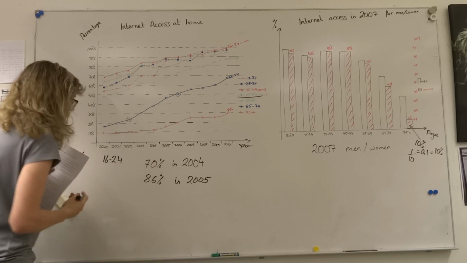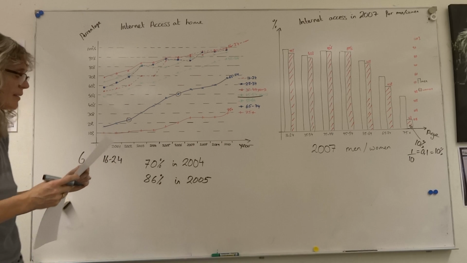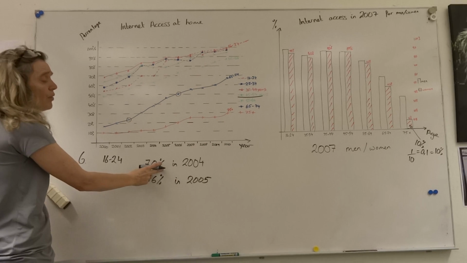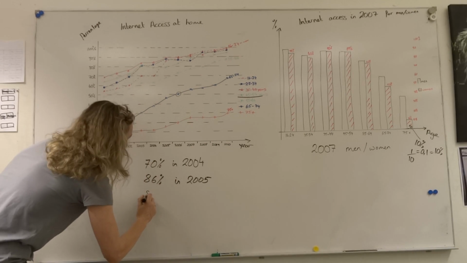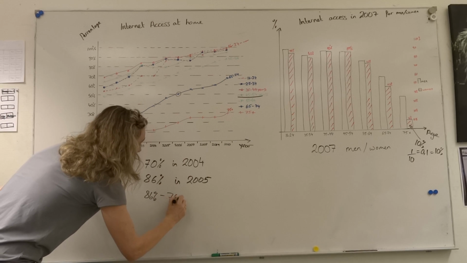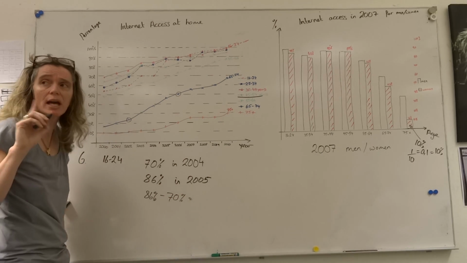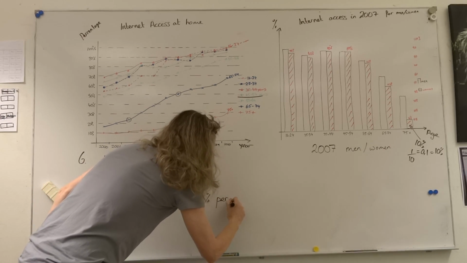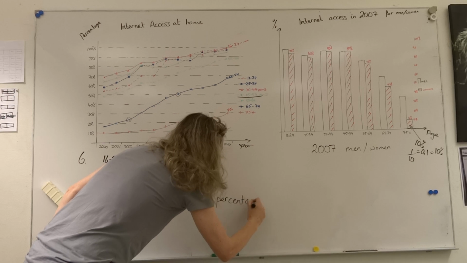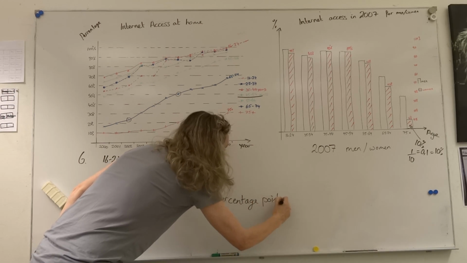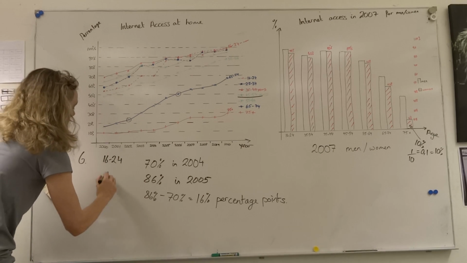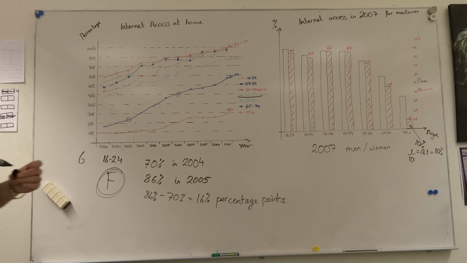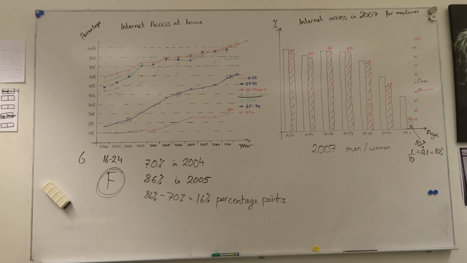This was question 6. So, is it 20 percentage points? Well, no. To get percentage points, we just count the number of percent we move. So 86% minus 70%. We don't do a percentage change calculation here. It's just 16%. So it's 16 percentage points, which is not 20. So the answer to this one is false. Okay? So these are the easy ones, the questions that you can